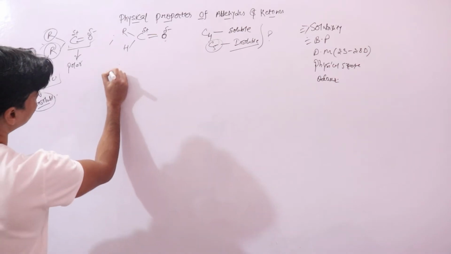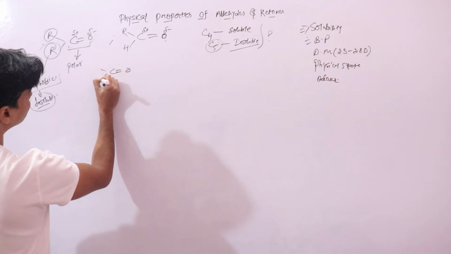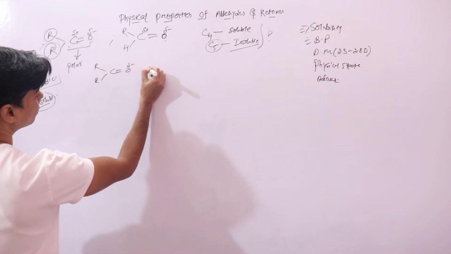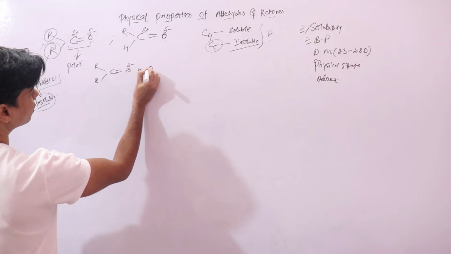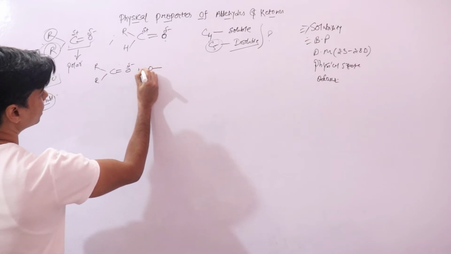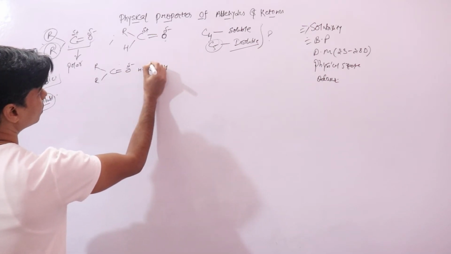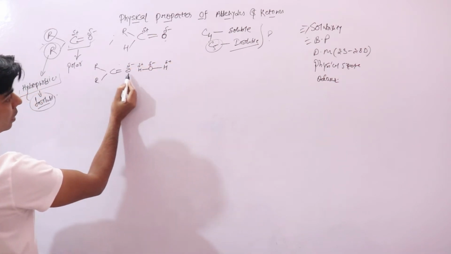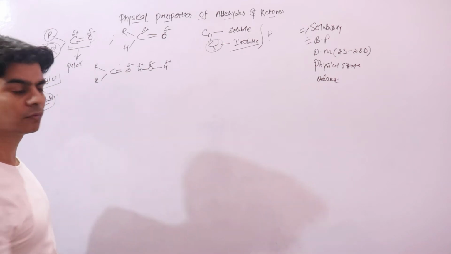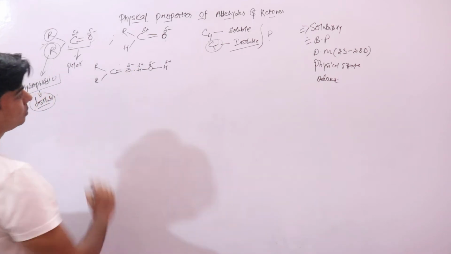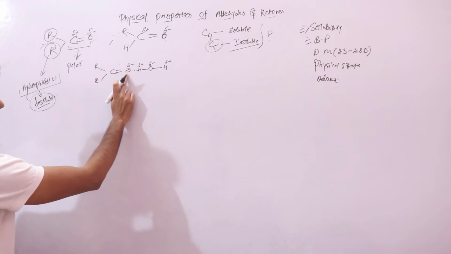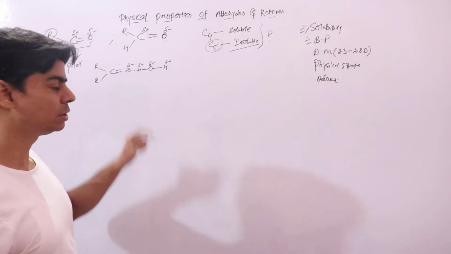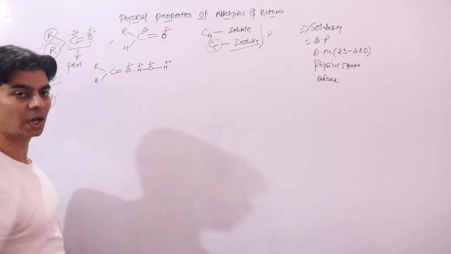If you look at these aldehydes, this is negative. This is your water, this is small positive, this is small positive. Now between the oxygen of the carbonyl group and the hydrogen of water, because one is highly electronegative oxygen and the other is hydrogen, they form a bond which is a hydrogen bond.